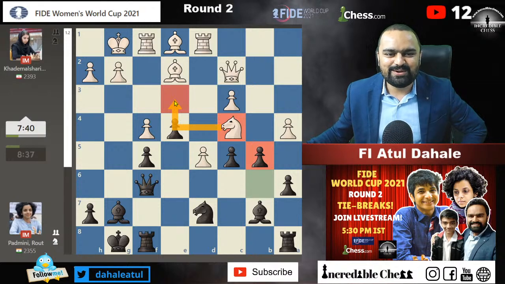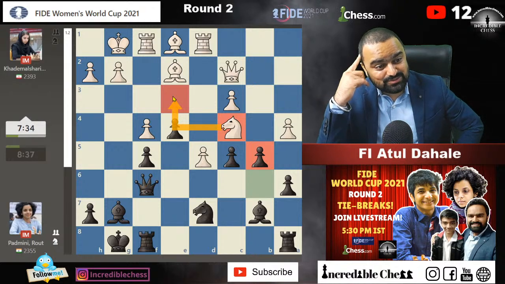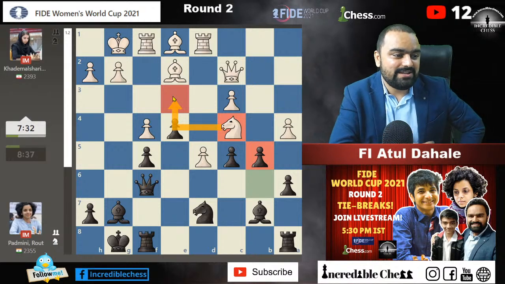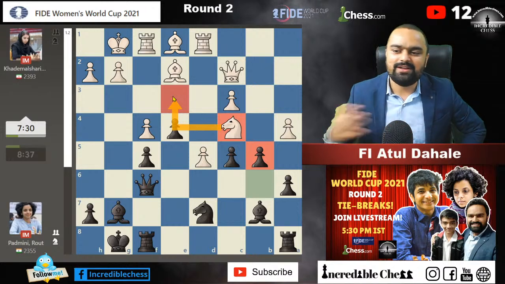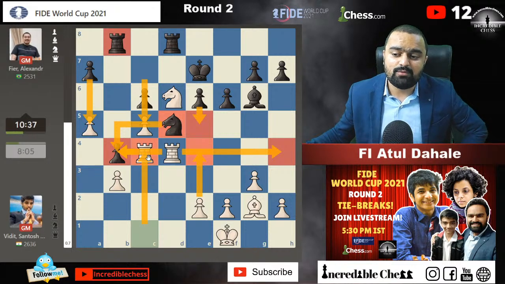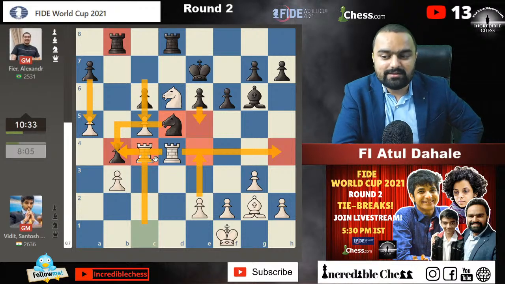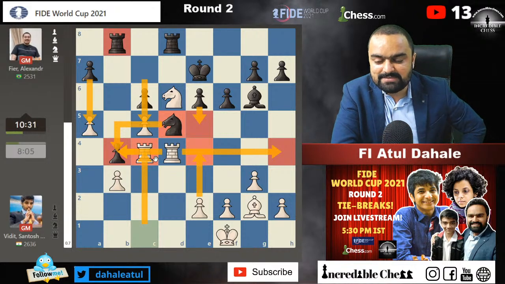Greedy Vidit going for free pawns. Yes. He's going for, but that pawn is not so easy to capture. Okay, that pawn is not easy to capture because, as I mentioned earlier, in that situation, if e5 is played, then rook needs to go off for h4, and then if you play e4 in that situation, then the b4 pawn is just attacked by one rook. It is not being attacked by two rooks, so that's not that much easy. That's what I will say.